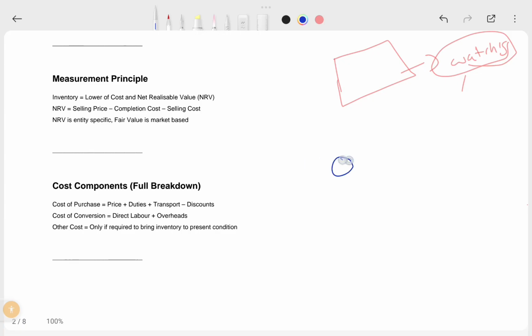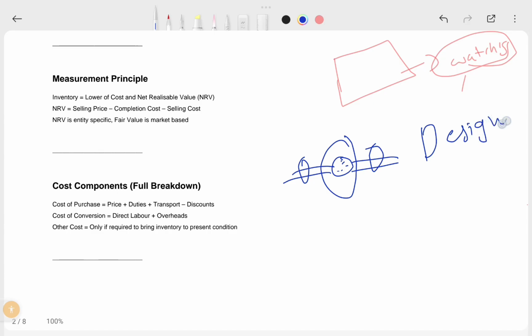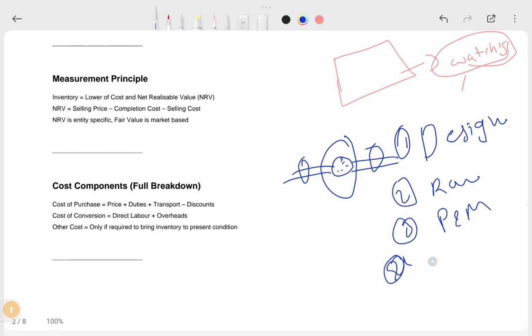If you want to create a watch, bear with my drawing. If you want to create a watch here, you need to create one die and the chain and the model and everything. First you need to design how you have to compete in the market. This is the one cost. And second cost is you need to buy raw material for it, and you need to set up one plant and machinery if required, and you need to hire some labor. Means they might have fixed these items.